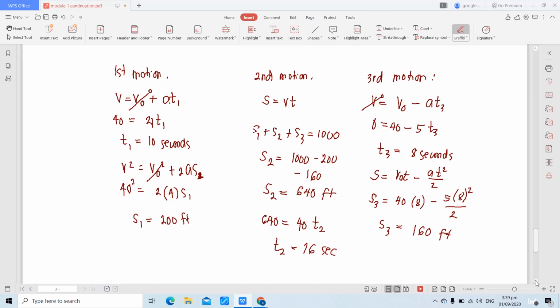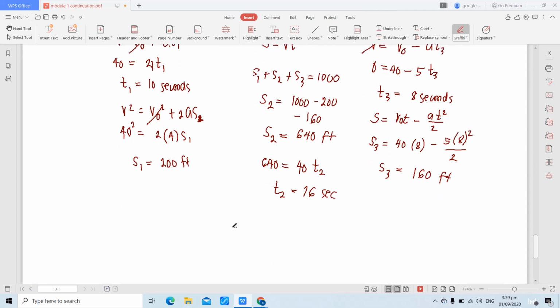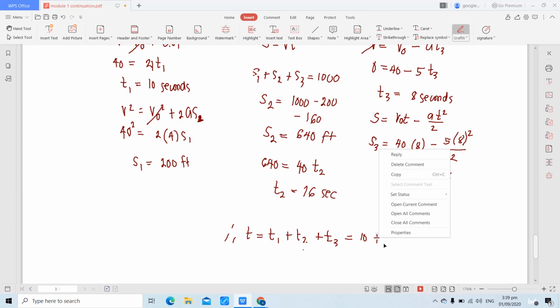So, the total time required is equivalent to T1 plus T2 plus T3. Anong T1? That is 10. Plus, anong T2? That is 16.